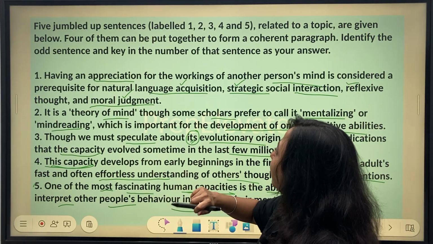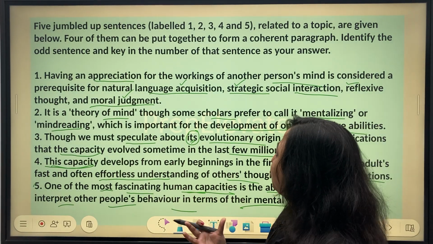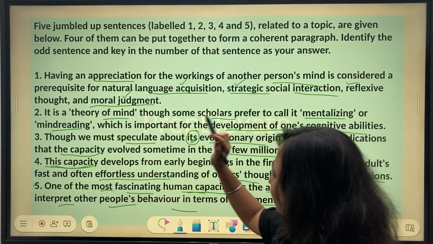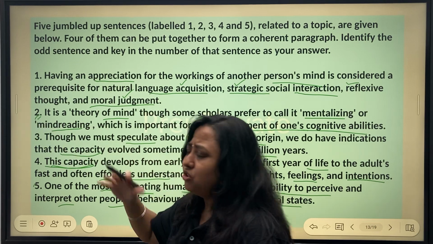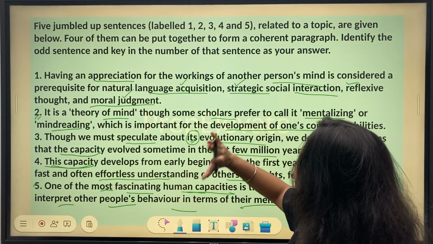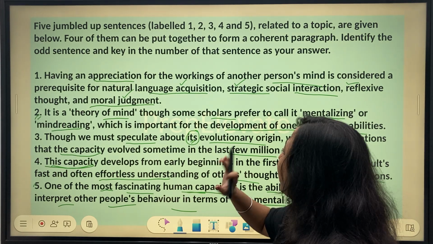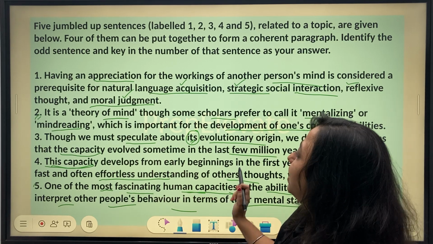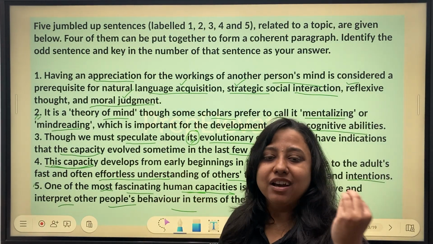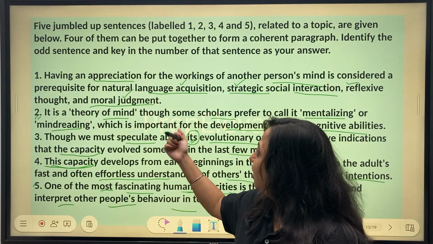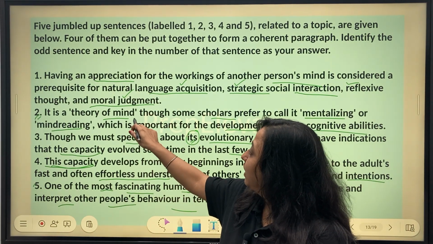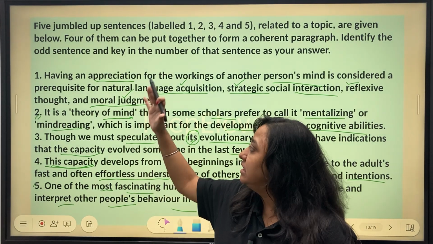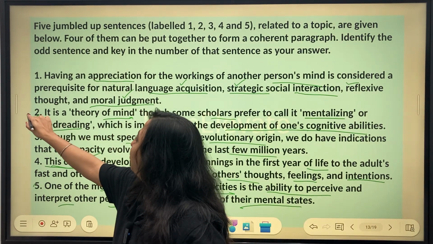And then statement 1, where we are talking about how we need to have an appreciation which is important to understand the working of other people's minds. Suddenly there is statement 2, which mentions a lot about cognitive abilities, mentalizing, mind reading, but then we are talking about this specific capacity to understand behavior in terms of mental state. So although 2 looks like a very good introductory statement when you first read it, after reading all the statements I have realized that it is talking about something which might be remotely related but not directly related as far as these sentences are concerned. So 2 is the odd one out here.